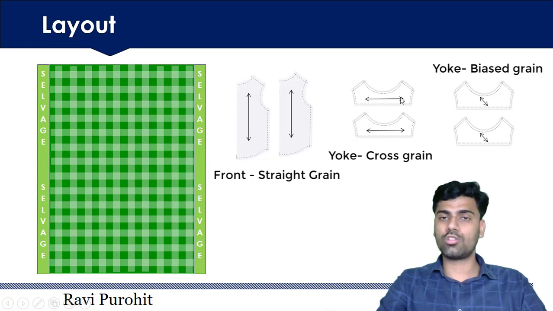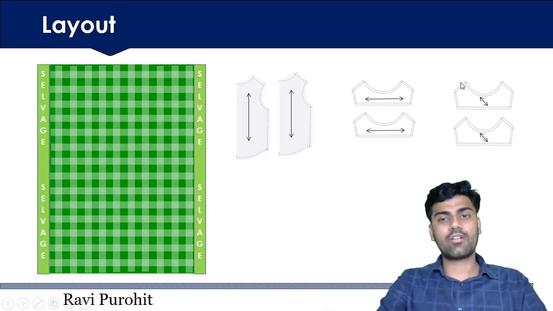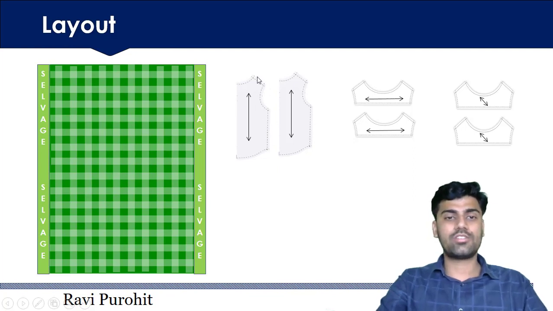These are two yokes and this follows cross grain, and these are the two yokes which are cut at the bias grain, and this indicates bias grain. Now suppose we have made this pattern, okay, and this indicates the grain line. How this will go in the layout, this we will understand.